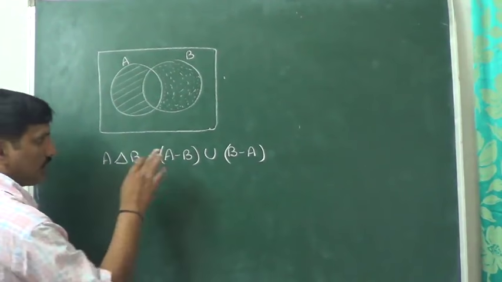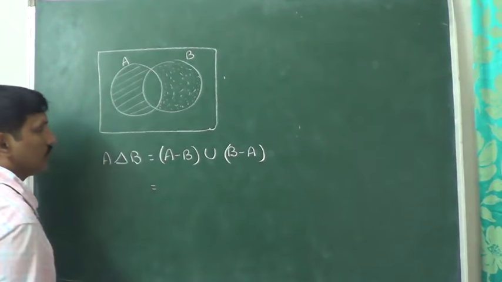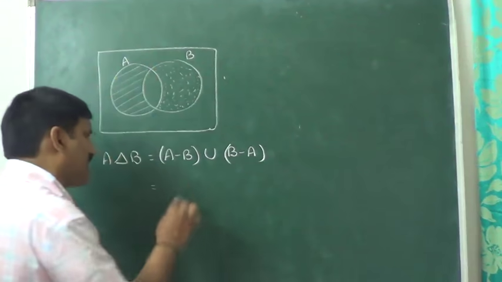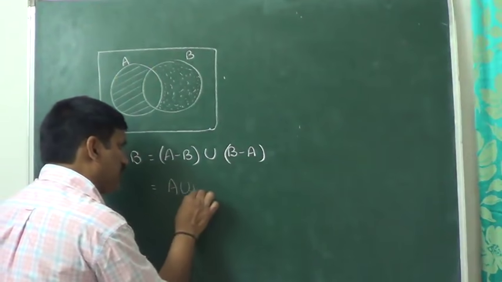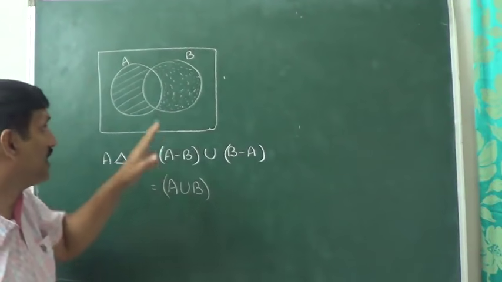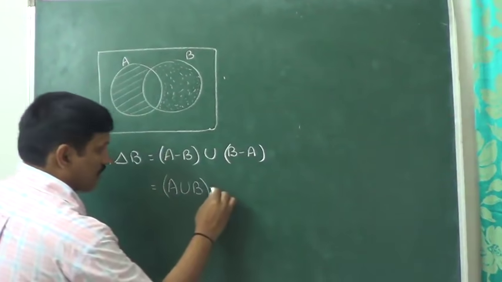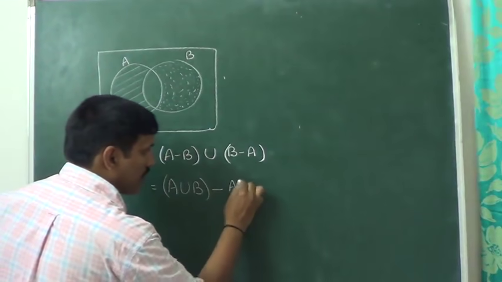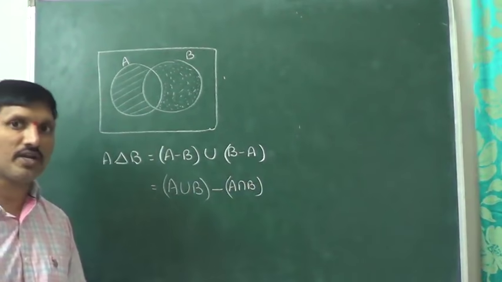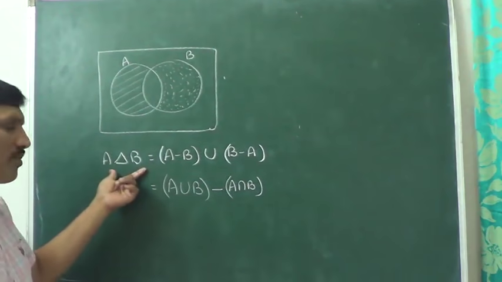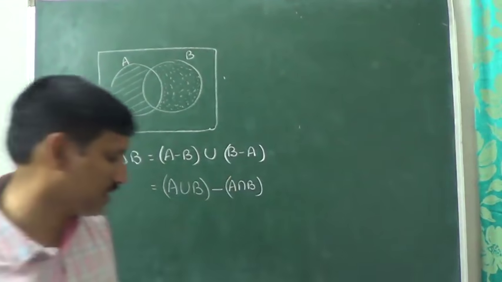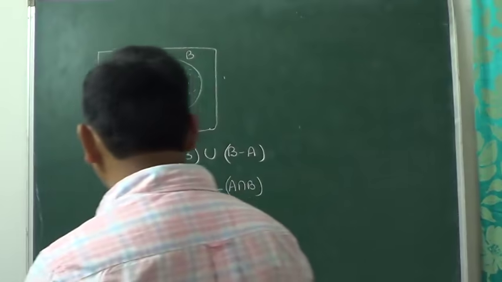Now you can observe the same. We can also write it like this. What is missing in that entire portion? That entire portion represents A union B. In that A union B, which portion is missing? The intersection is missing. That's why from A union B, remove A intersection B. That is called the symmetric difference of two sets. So A delta B is equal to A union B minus A intersection B. That is another idea of the symmetric difference of two sets.